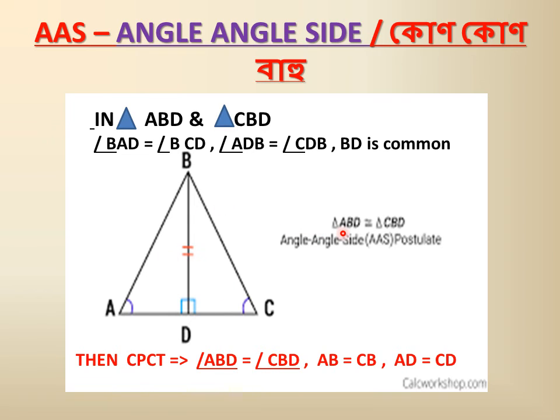So here we have said that triangle ABD is congruent to triangle CBD, with A corresponding to C.